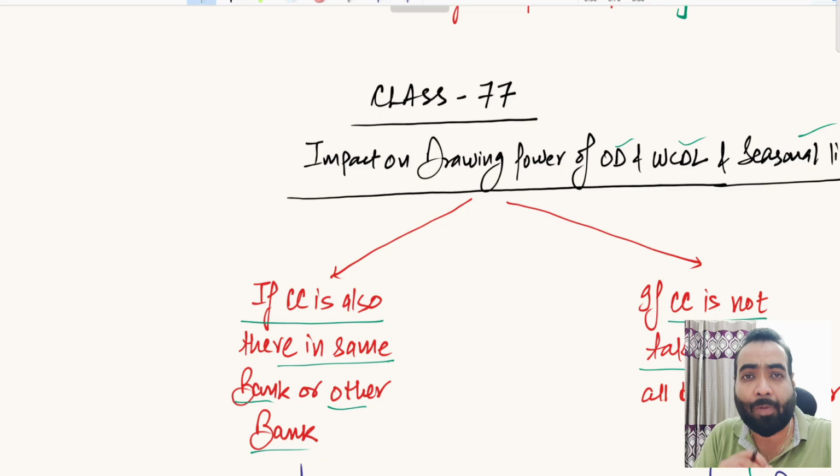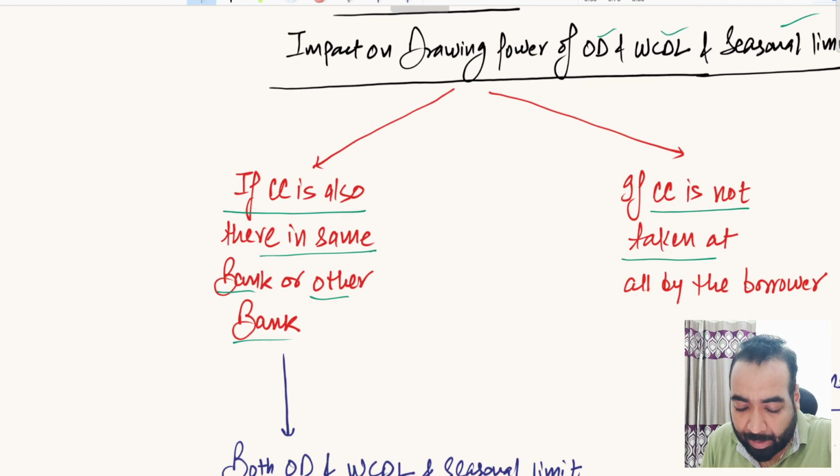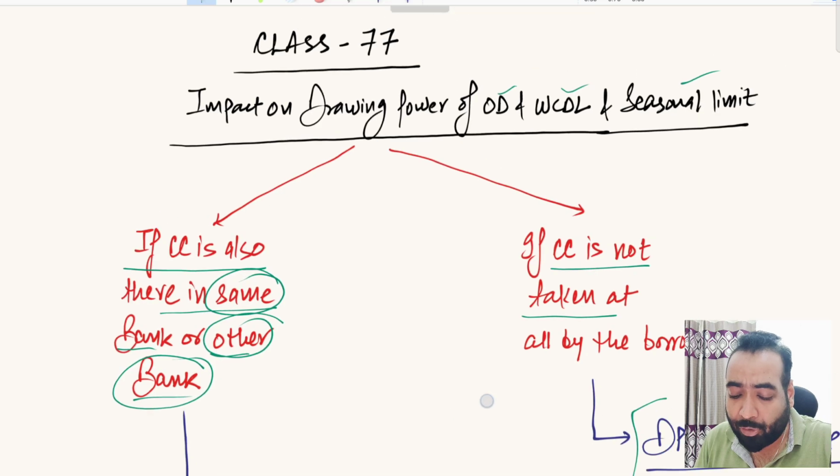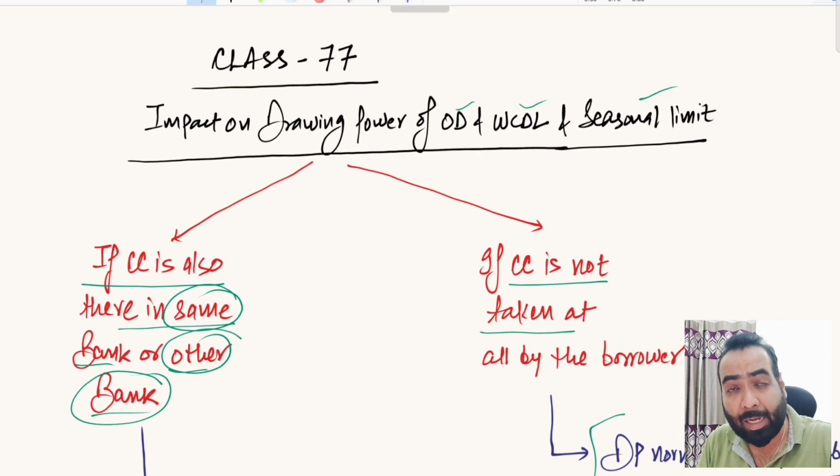Not from the point of view of HDFC Bank. HDFC Bank will not calculate your drawing power, but from the point of view of ICICI Bank, right? But on overall basis, your business shall come under the DP norms, right? So CC limit can be in the same bank or it can be from other bank also. If it is from other bank also, then also the DP norms shall be applicable to you, and you have to take into account the impact of OD, WCDL and seasonal limit given by the HDFC Bank to you.